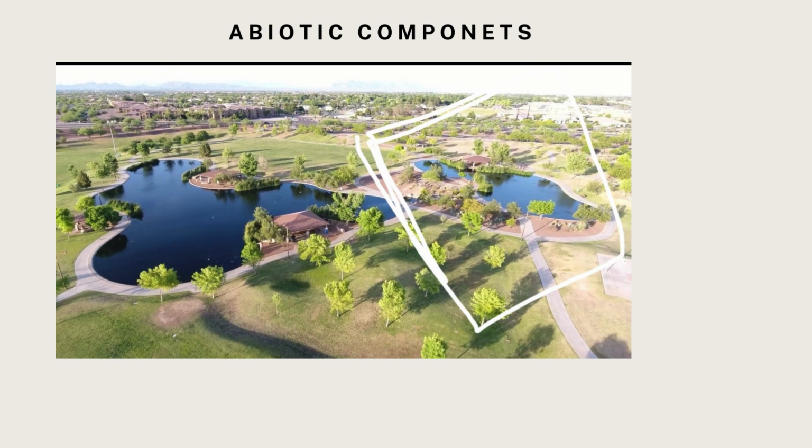In this next slide is an aerial view of the area that I'll be looking at. The area I'll be looking at is circled to the right, and with the abiotic components of this area, the first question is about the water source of this place. So it's not natural, it is man-made, and the amount of sunlight this area receives is pretty direct. It's not shaded. There are trees, but they only cover what's underneath them. So for the most part, it's always in sunlight.